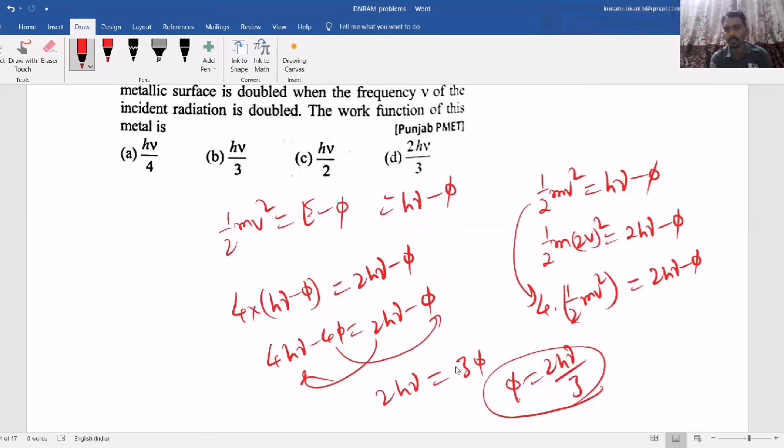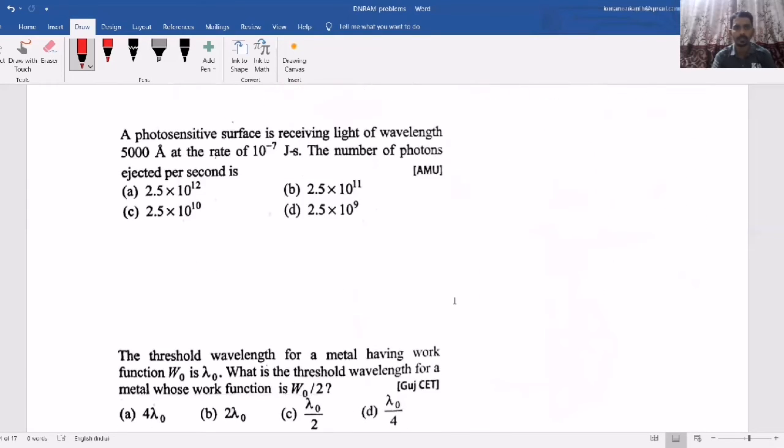So this way, again, what kind of question? Manipulation of equations. So this type of question also they used to ask.